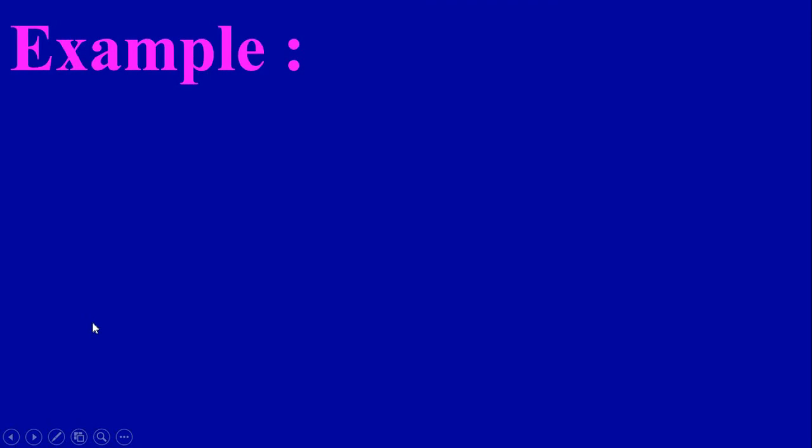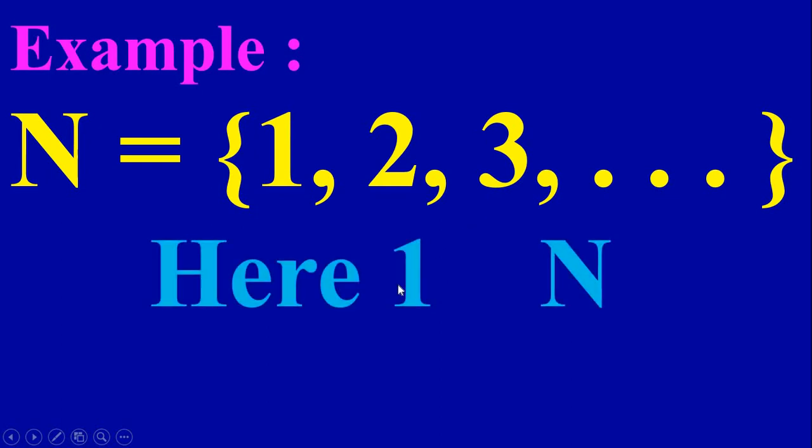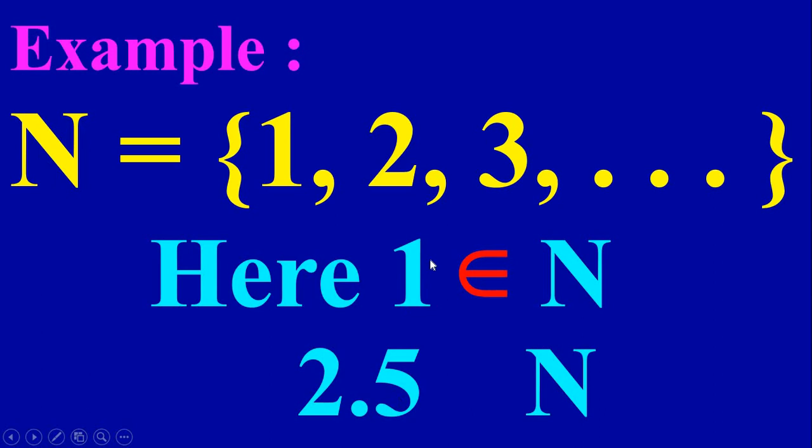Now we consider one example. Consider the natural numbers. We have 1, 2, 3, etc. Now here, 1, whether it belongs to or does not belong to. Here 1 is there in set N, so we write belongs to. So 1 belongs to N means 1 is there in set N. 1 is an element of the set N. And 2.5. So 2.5 is a decimal number. Decimal numbers are not there in the natural numbers. Therefore 2.5 does not belong to N.